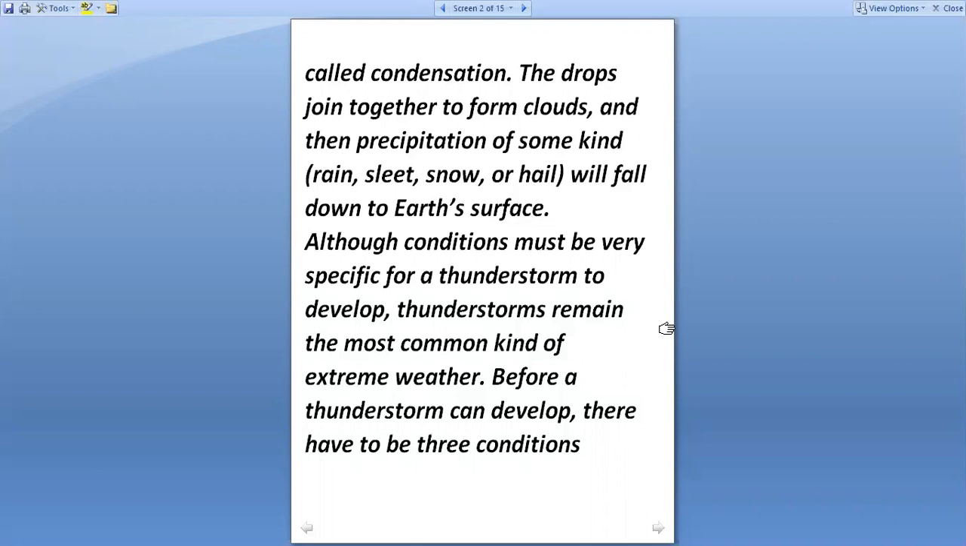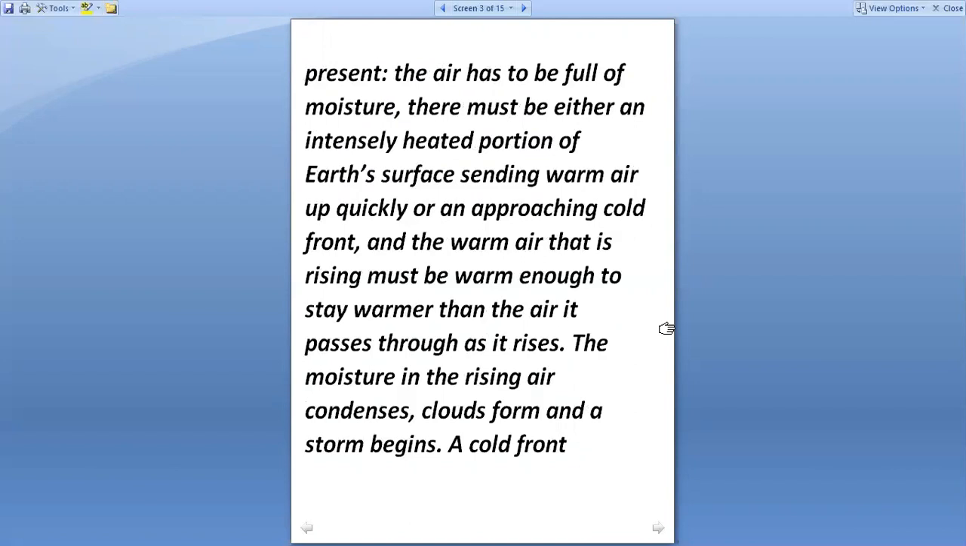Before a thunderstorm can develop, there have to be three conditions present. The air has to be full of moisture. There must be either an intensely heated portion of Earth's surface sending warm air up quickly or an approaching cold front, and the warm air that is rising must be warm enough to stay warmer than the air it passes through as it rises. The moisture in the rising air condenses. Condenses means to make something more thick, more dense, more heavy. Clouds form and a storm begins.